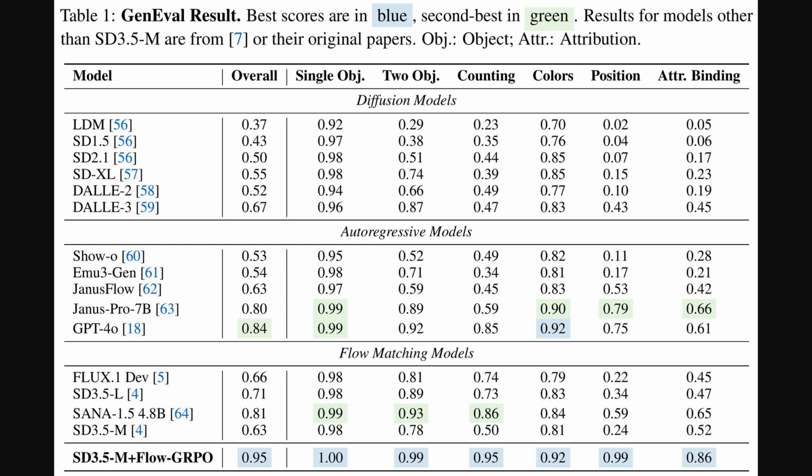Across various categories, including that tricky attribute binding, the SD 3.5 medium model enhanced with Flow-GRPO consistently scores highest, often by a large margin. For instance, its overall score jumps to 0.95, which is a substantial leap.